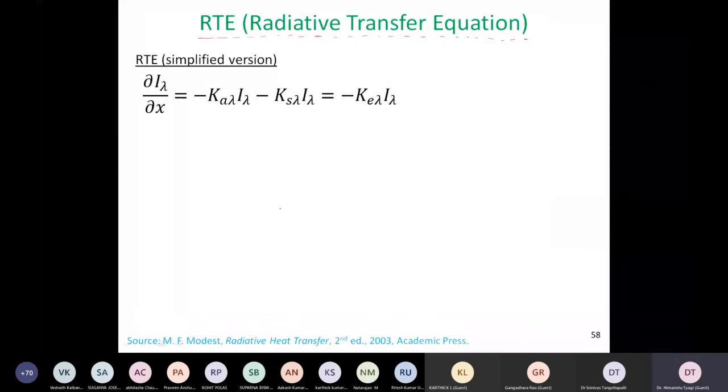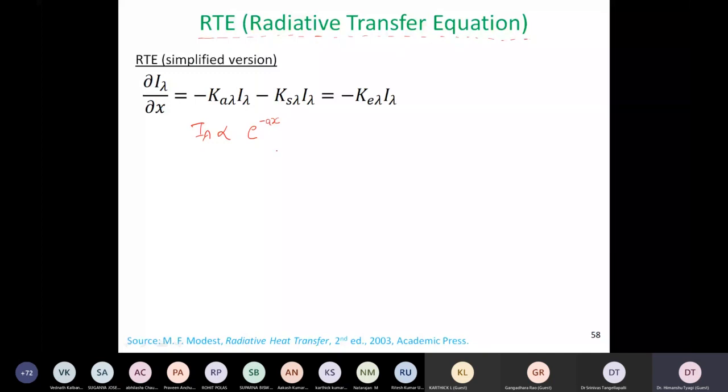So let us go ahead. After the break, we have rejoined, and we will look at the radiative transfer equation, whose simplified form looks like this differential equation. If you remember your mathematical background, if it is a simple term, then the answer will turn out to be some sort of exponential decay with some coefficient before x.